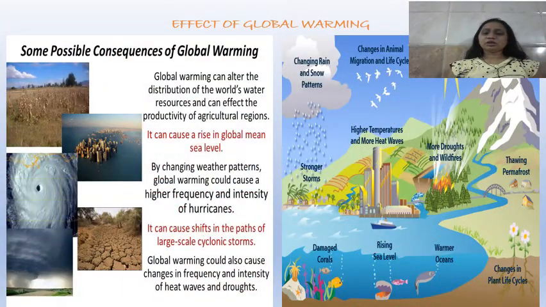Now children, we have already discussed this topic, but let's do it in a sped up manner. Effects of global warming. What are the effects of global warming?